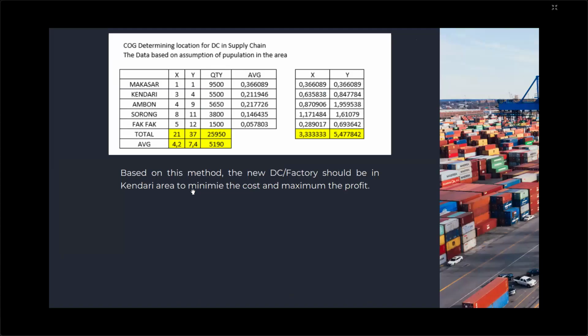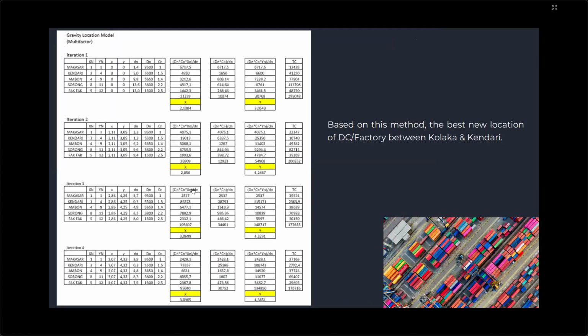So based on this method, the new DC factory should be in the Kendari area to minimize the cost and maximize the profit. And then I choose another option, another model. This one is the gravity logistic model.